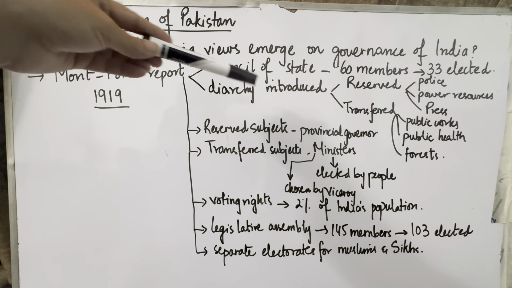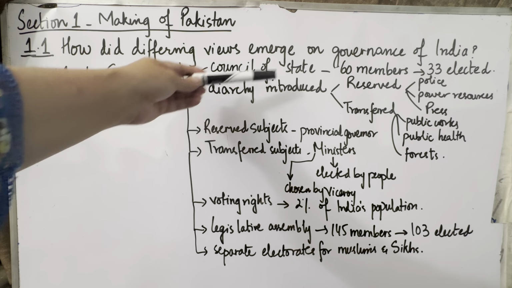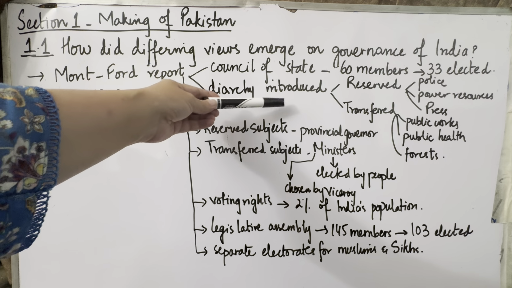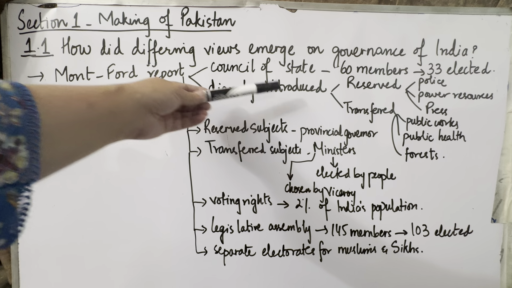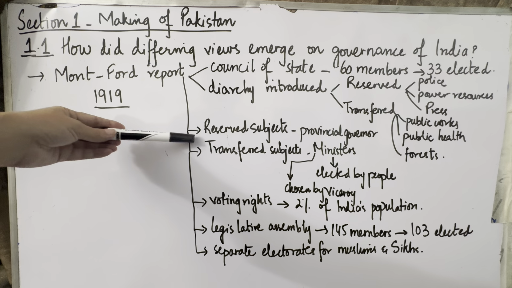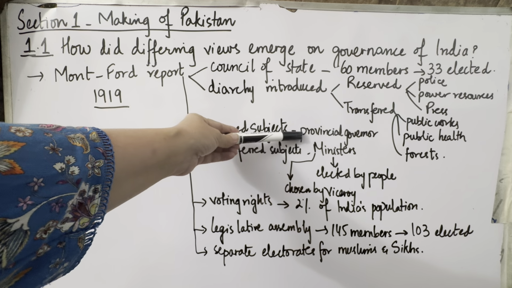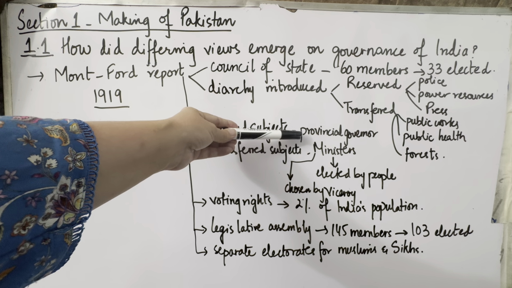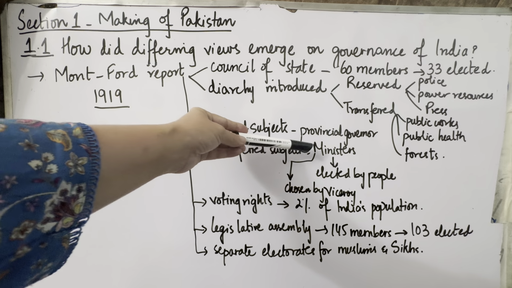So diarchy was introduced, and diarchy was divided into 2 subjects. Now you can well imagine which P's are going to come into the share of which group. Let's see that. Reserved subjects were basically given to the provincial governors. As you can see, the provincial governors were basically the Britishers. And the transferred subjects were given to the ministers.